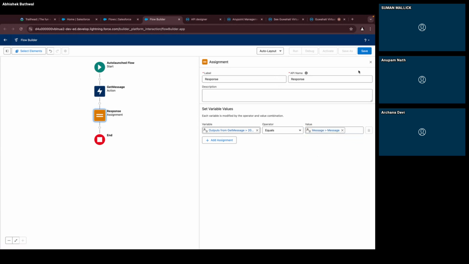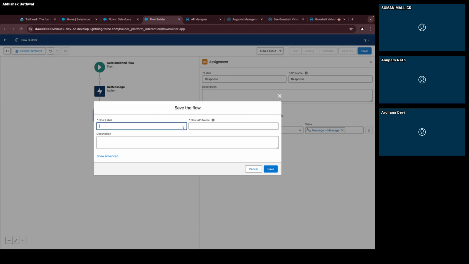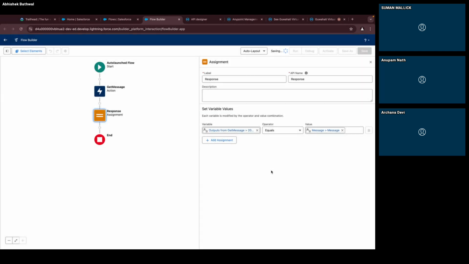Now as we have done this, we'll save it. Again, I can give it the name Copilot API. This is the name which I have given, and I will save this. Now as we have created this, let us debug this.